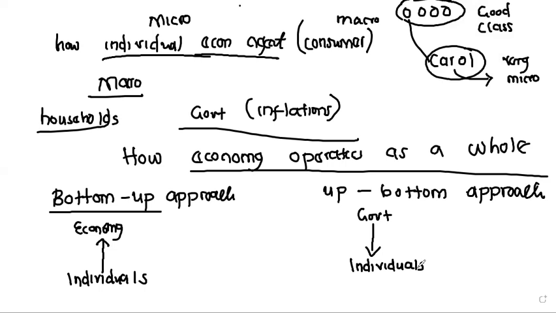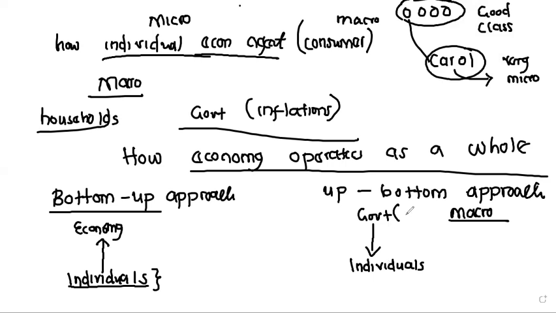Yes, okay. So with the bottom-up approach, we first look at how individuals are making decisions and how this is going to affect the whole economy. Is that fine? So as individuals work, microeconomics is studying us. But under macroeconomics, we look at how decisions made on the economy are affecting individuals.